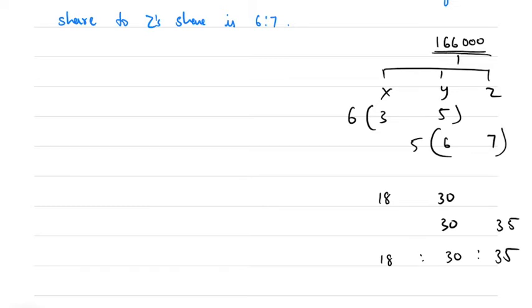Now you can divide 1,66,000 in the ratio of 18:30:35. So let's start solving.